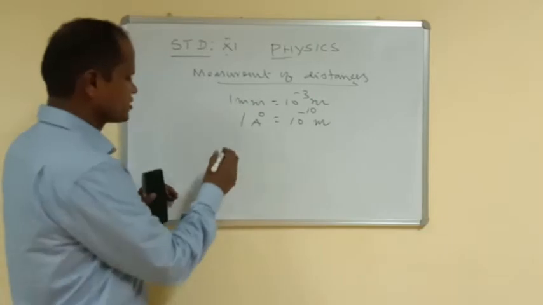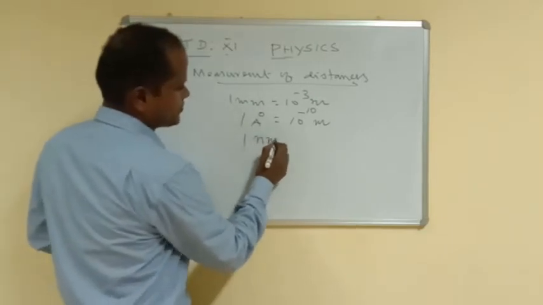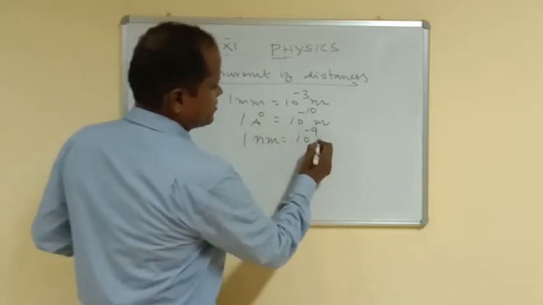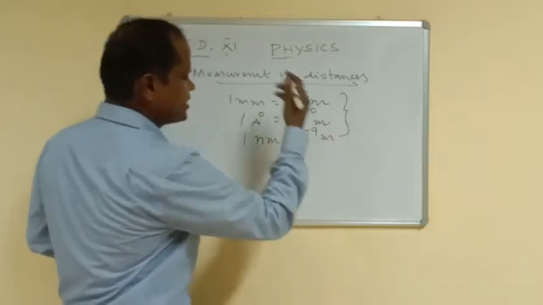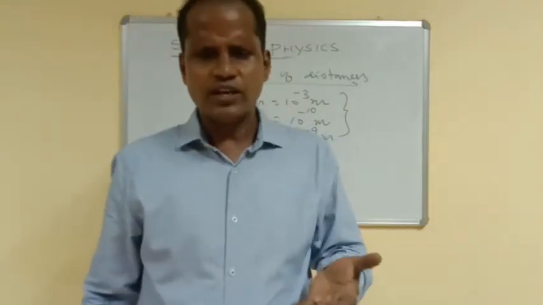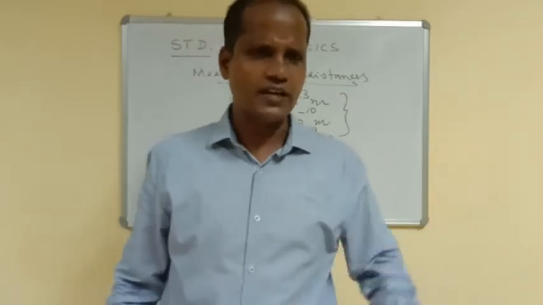Similarly, nanometer. 1 nanometer is equal to 10 power minus 9 meter. Similarly, you will be seeing various small units. These are given in your textbook in a table. You can go through it and have a better idea about this.